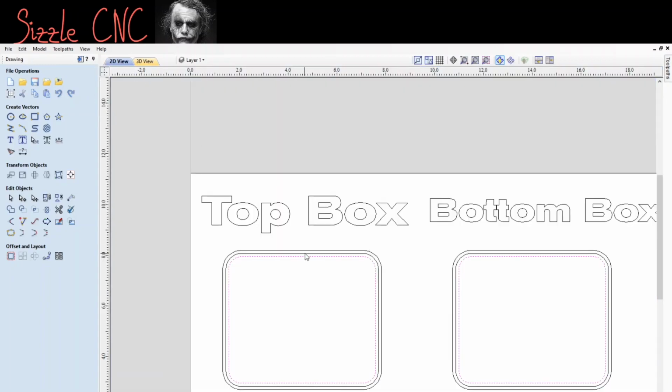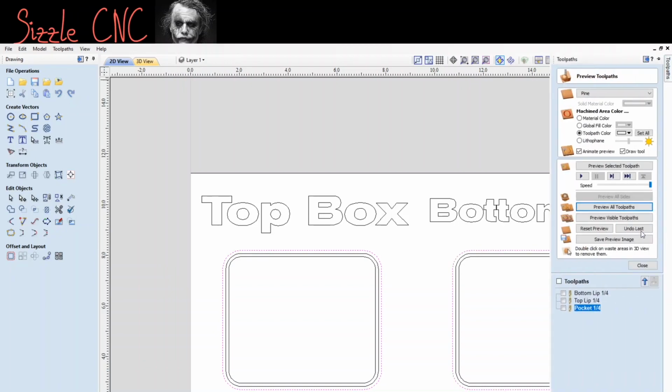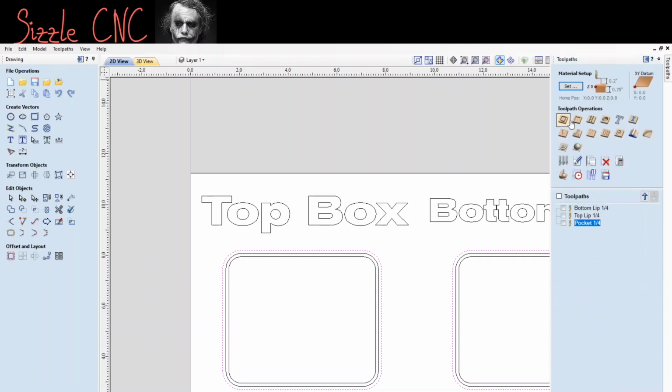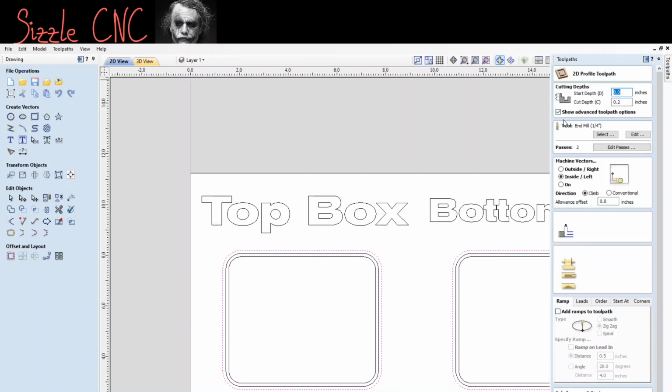So go back to 2D. Alright, this is going to be the last cut. So we'll do the outside, and we can just click them both. Go to Toolpaths. We're going to do the Profile Toolpath. Click on it. So for the outside toolpath, this is where we're going to cut it out. You're going to click outside and to the right. Cut depth. My thing is 0.75 inches thick, so I'm going to do 0.8 inches. Actually, we'll do 0.85 just to make sure it goes all the way through.